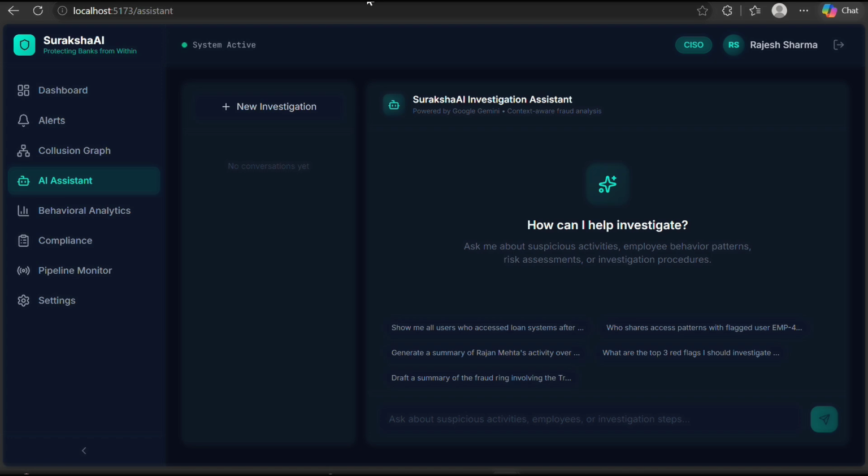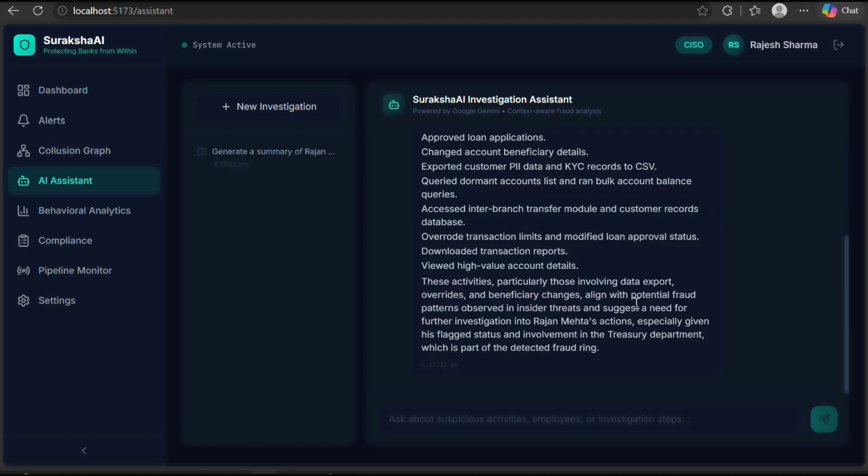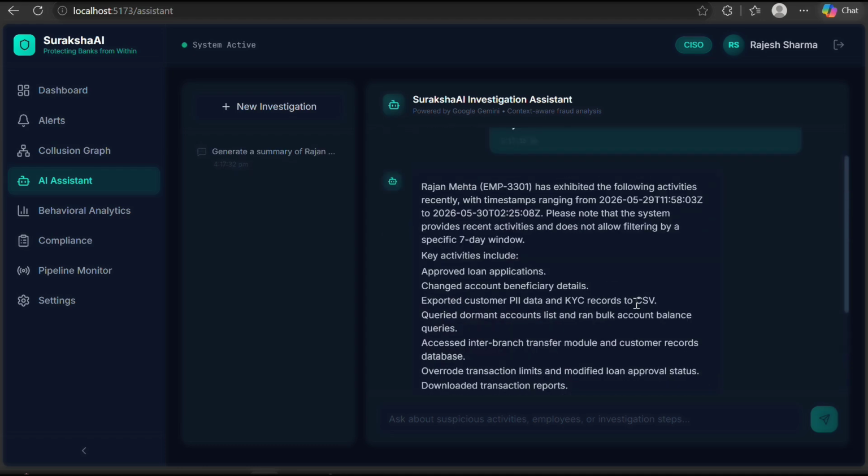using function calls. By writing any message or command, we can take the output from that assistant. So we have asked the question: generate a summary of Rajan Mehta's activity over the last 7 days. So it generated the content. Here you can see that.